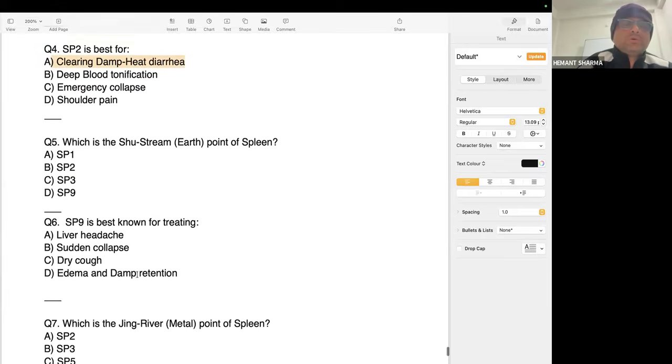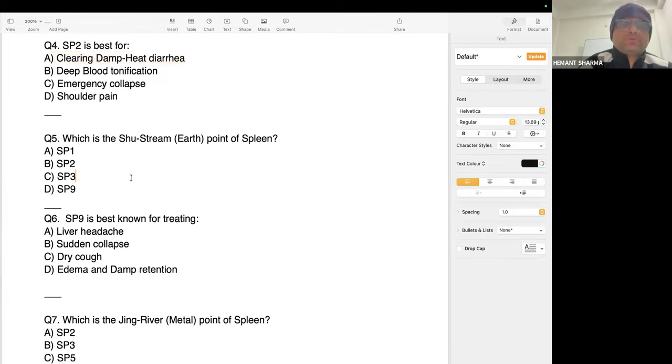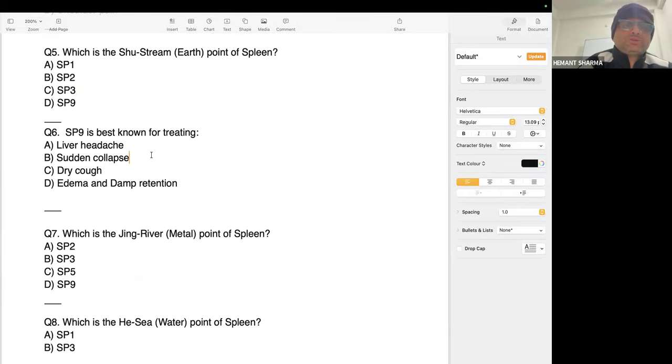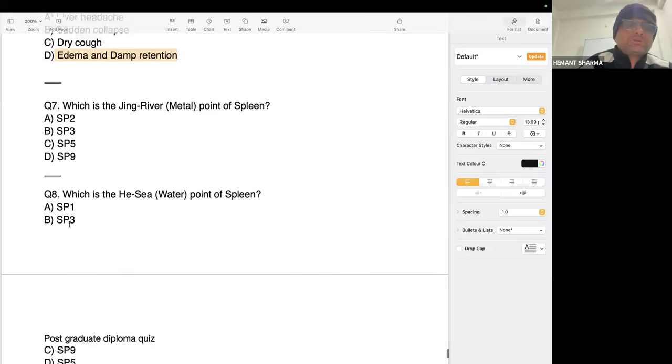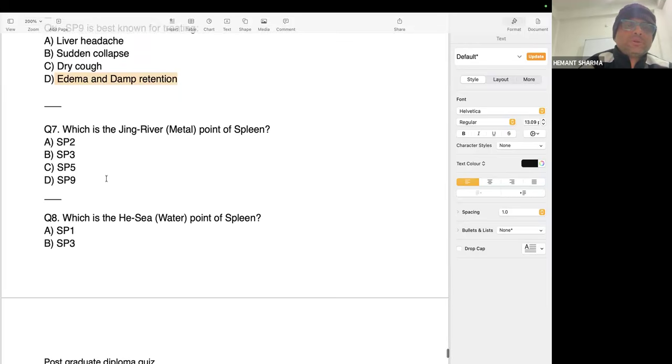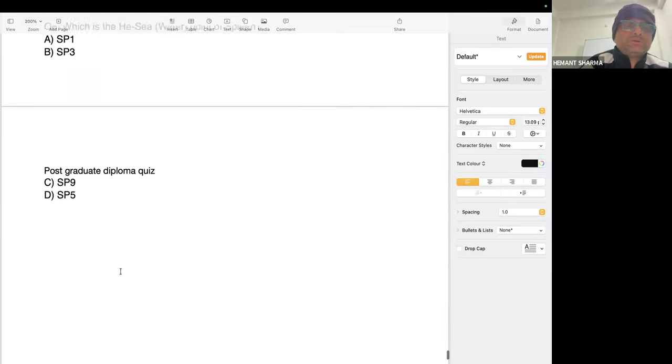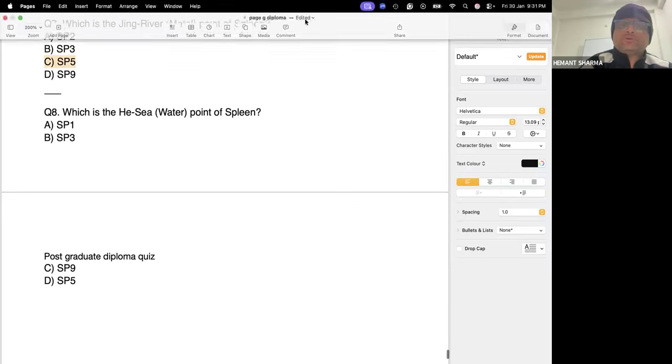Okay. Question number 5. Which is the shu stream point of the spleen? SP3. Spleen 9 is best known for treating edema and dampness retention. Spleen 9 is one of the great points for edema, for swelling, for dampness, retention, for collection of dampness. Question number 7. Which is the Jing river point of the spleen? SP5. Question number 8. Which is the He-sea point of the spleen? SP9. Very good. So all the quiz is done. Now you can ask any questions if you have.